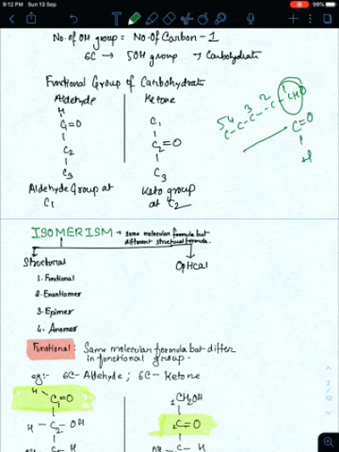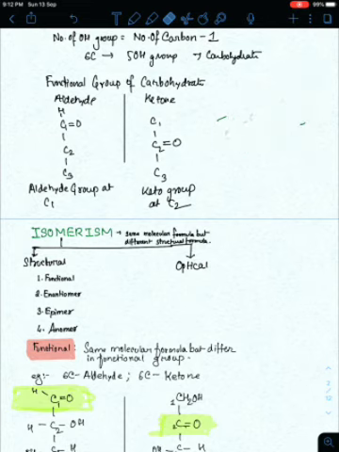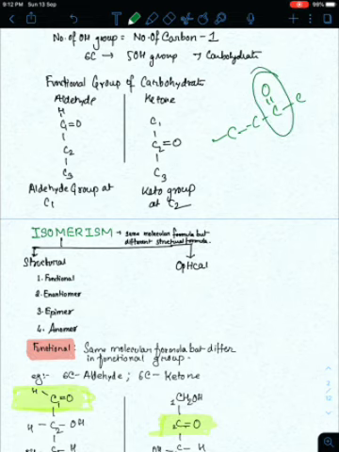And if it is a ketone group, ketones are a bit different, in the sense that they are actually similar to the aldehyde, but the main difference is that ketones are not terminal, they are present within the chain. Suppose this is a carbon chain going on, and here we have an oxygen which is double bonded to carbon. This whole group is called the ketone group. So you can see this is a ketone group.